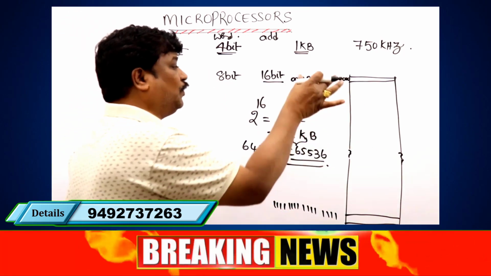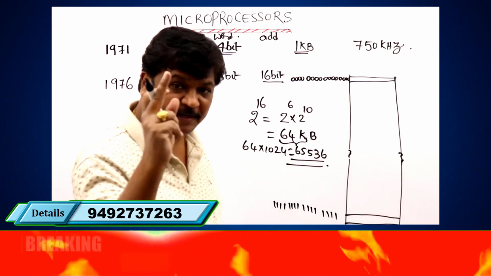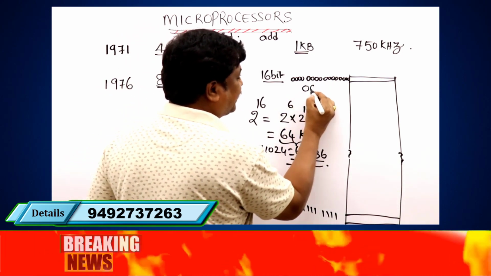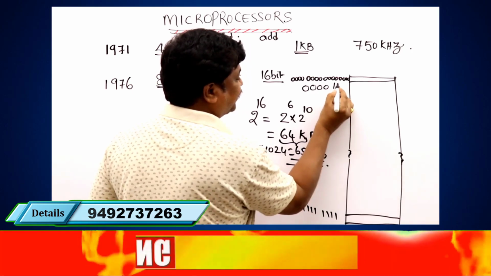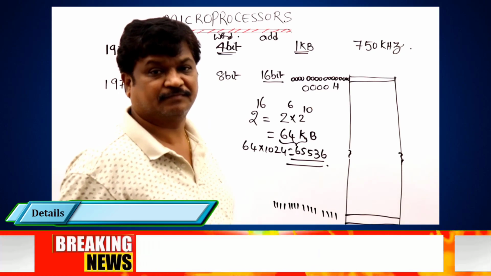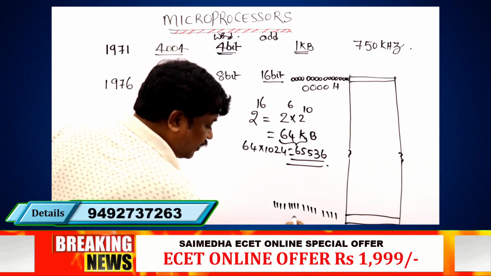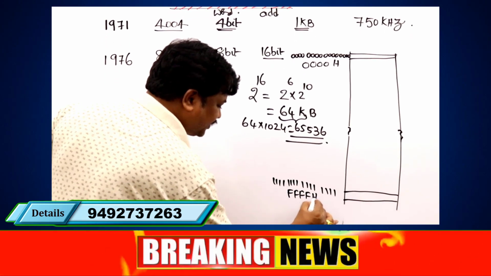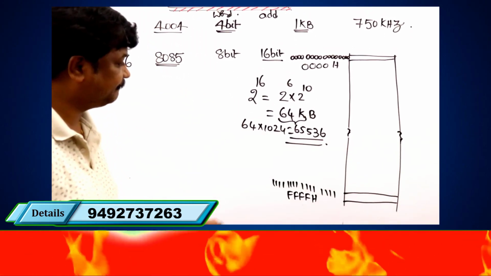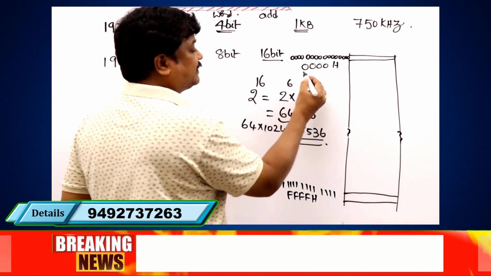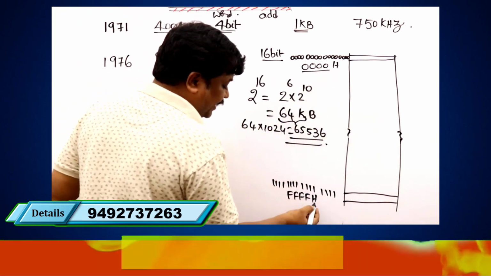If you want to represent the same thing in hexadecimal, 4 zeros group as 0000H, where H indicates this is a hexadecimal number. Similarly, the last address is all F's here, FFFFH. When talking in hexadecimal terminology, we may use this type of notation.